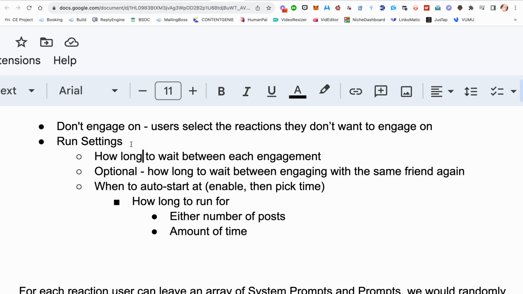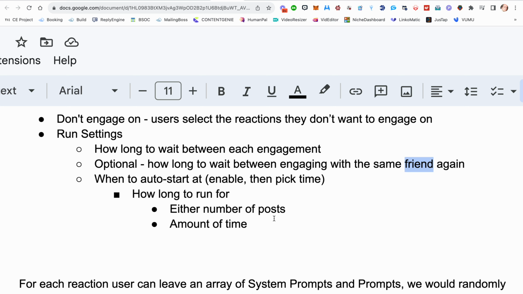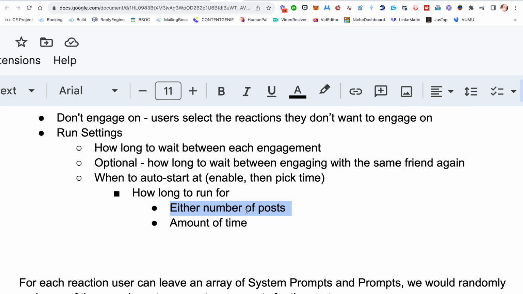And then you'll have different settings, right? How long between each engagement do you want to wait? If it's the same friend that pops up that you could engage on, do you want to wait, maybe an hour, maybe a day, whatever, a certain amount of time before you engage that friend again? When to start? You could run this overnight. You could run it in 5 minutes. You could run it at 6 p.m. every day. Whatever, and how long to run for, either for a set amount of time, like let's run this for an hour at the rate it's going, or stop after 10 posts or 20 posts or whatever.